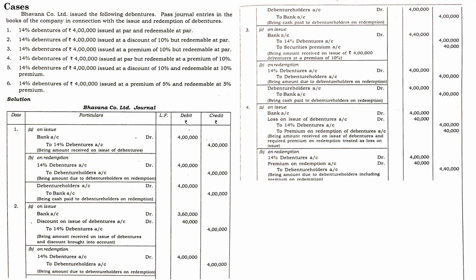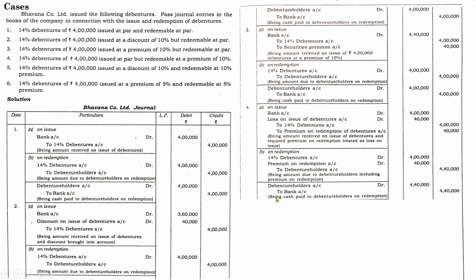And our entry is not complete because we have posted the entry only for the due. We have to post the entry for the payment. So it will be debenture holders account debited to bank. Total of 4 lakh 40,000 has to be paid because payment was made on premium.